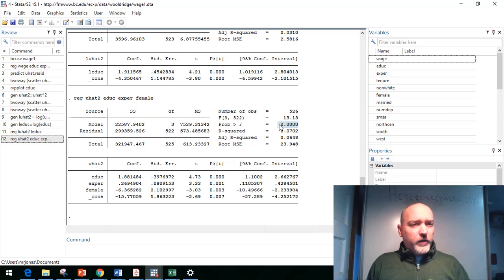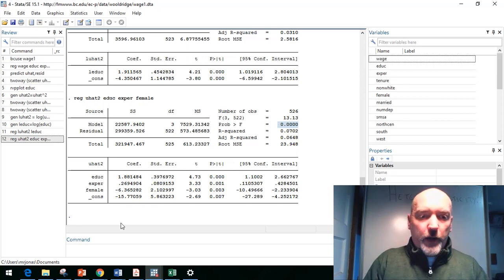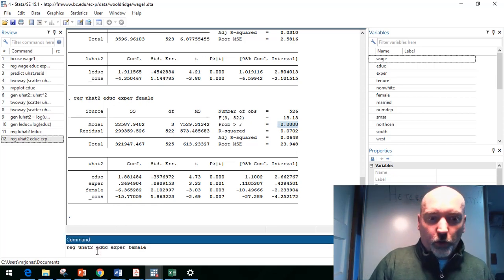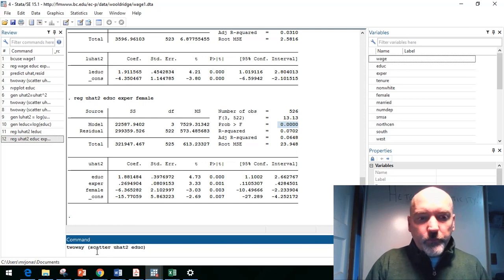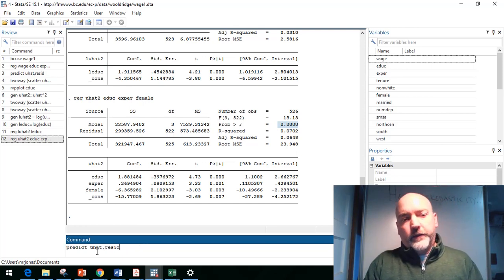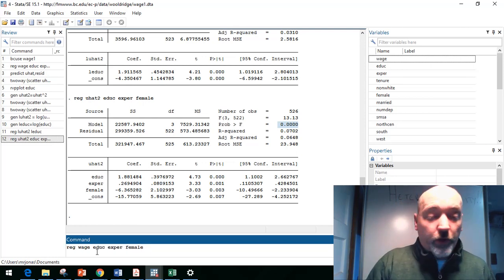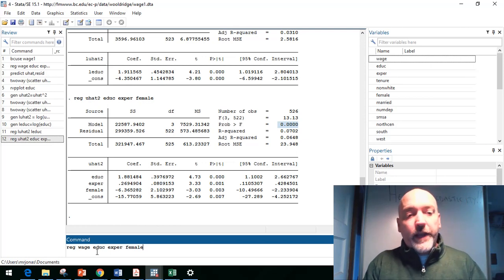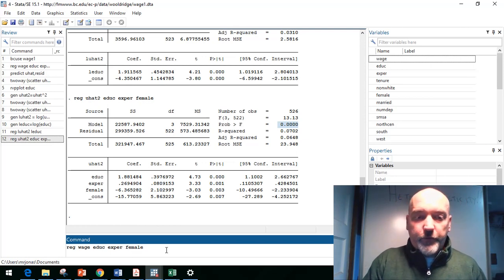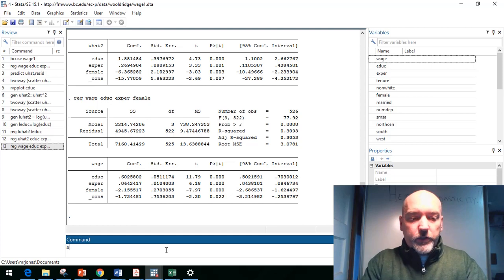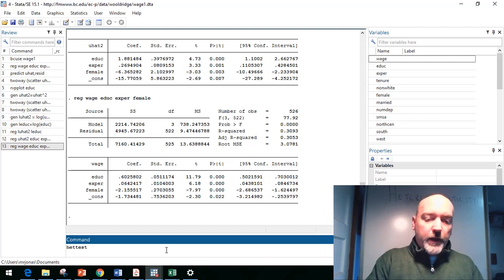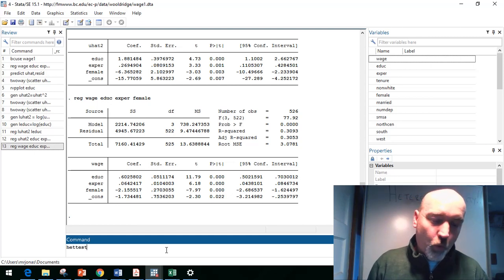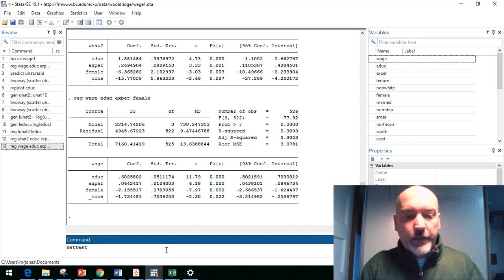A real nice feature of this Breusch-Pagan test, yet again, is Stata has a built-in command. Right? So if we go back and rerun our original model, I guess I should have just wrote it in at this point. So it's regressing wage against education, experience, and that female dummy variable. Post-estimation, the command here is just hettest, one word, no spaces.